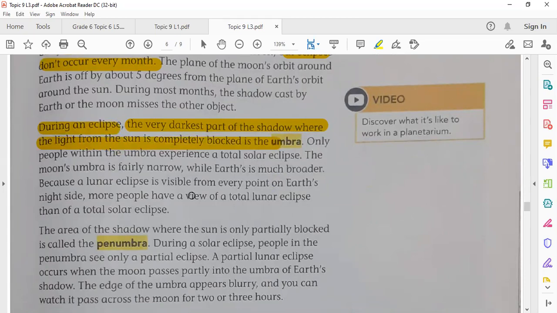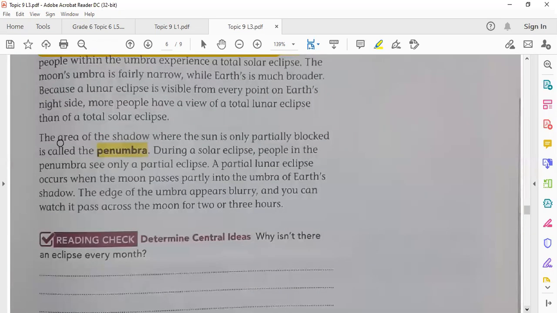And people within the umbra experience a total solar eclipse. Now the penumbra is the area of the shadow where the sun is only partially blocked. During a solar eclipse, people in the penumbra see only a partial eclipse.